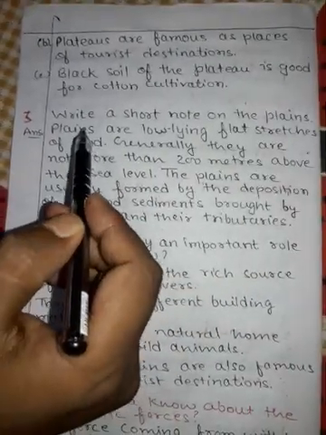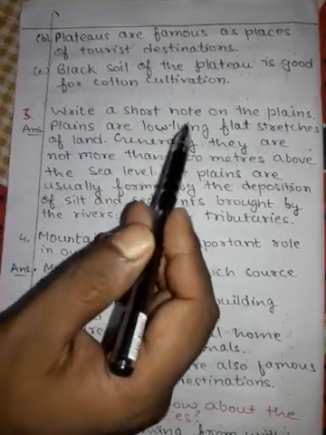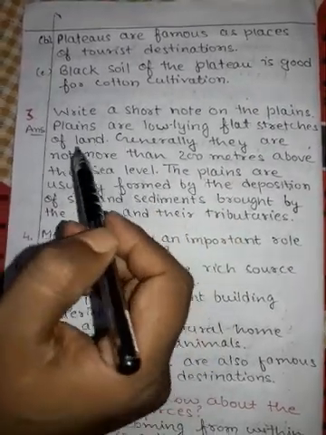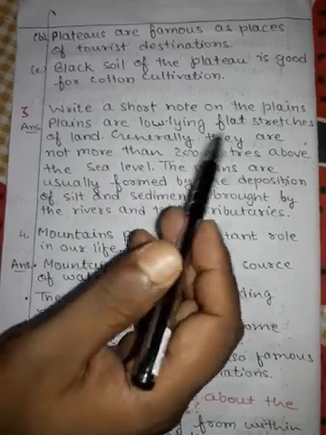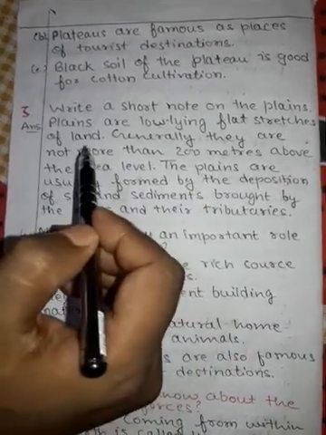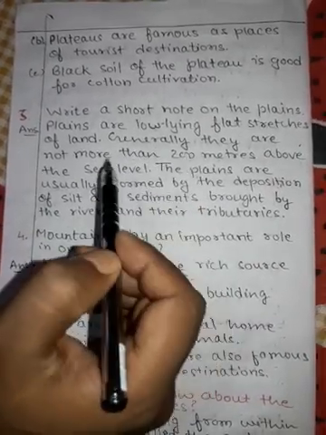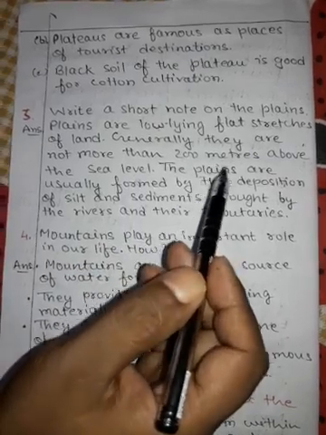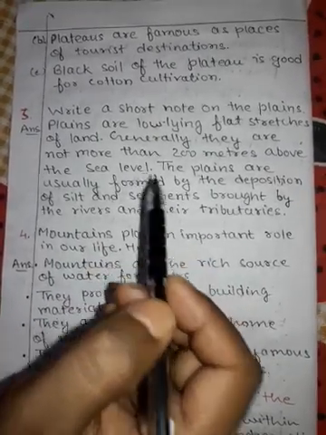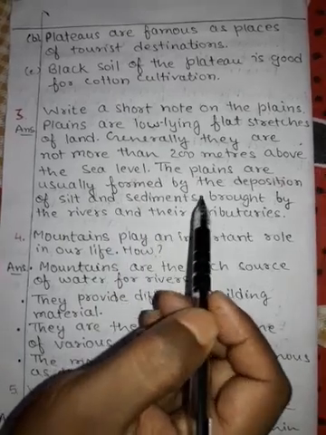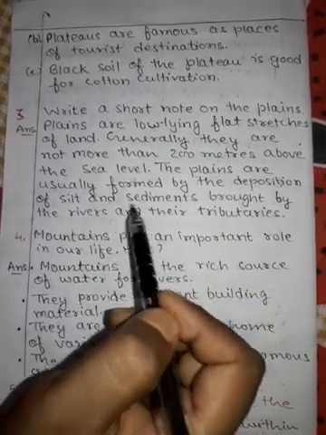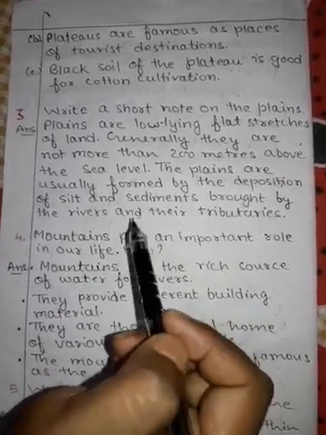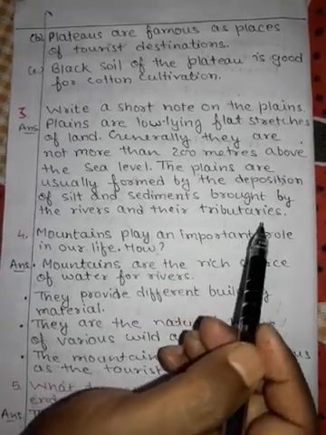Now the third question, write a short note on the plains. So plains are low-lying flat stretches of land. Generally they are not more than 200 meters above the sea level. The plains are usually formed by the deposition of silt and sediments brought by the rivers and their tributaries.